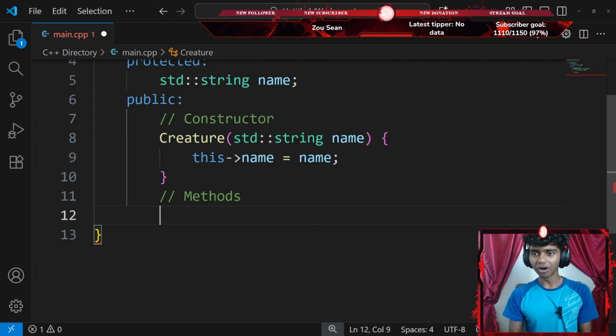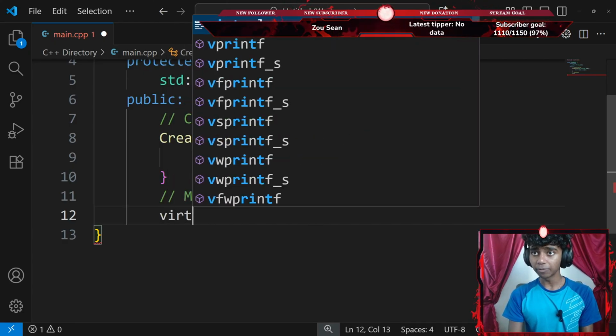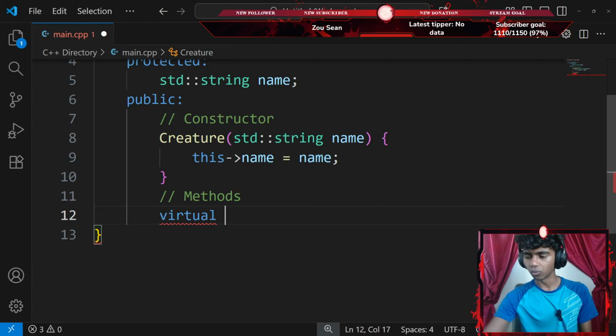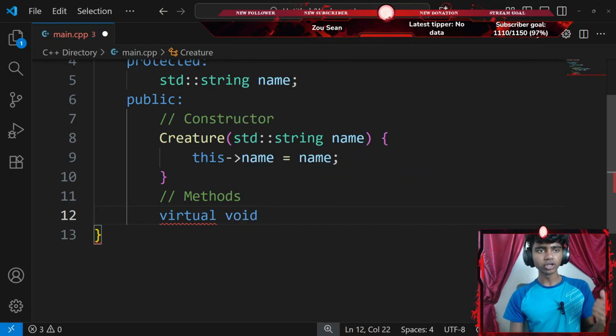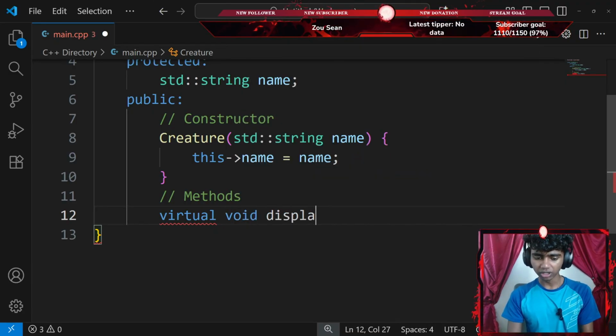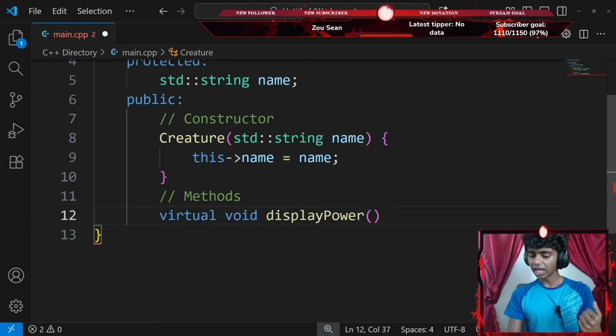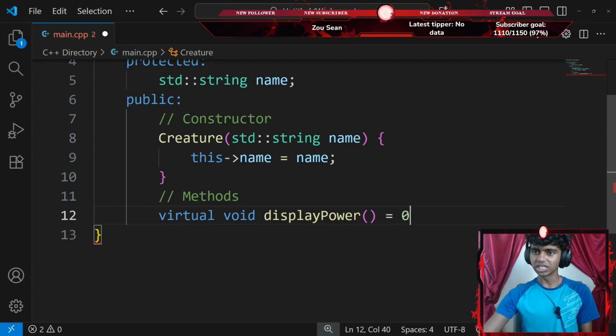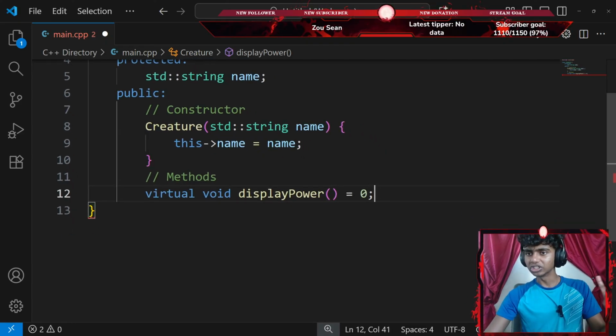Okay, that's it. I'm going to go ahead and create a pure virtual method. So pure virtual, let's say a void method called something like displayPower. So I'll go with displayPower, and then I'll add a pair of parentheses, which is going to be equal to 0, ending with a semicolon. So this is a pure virtual function.